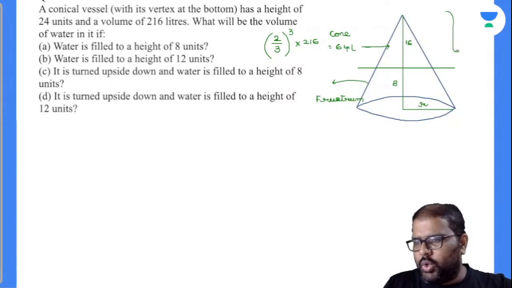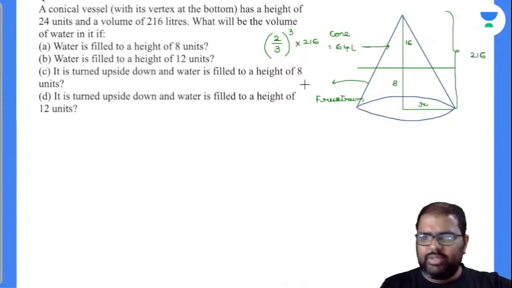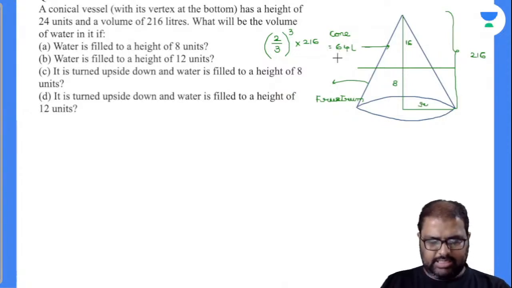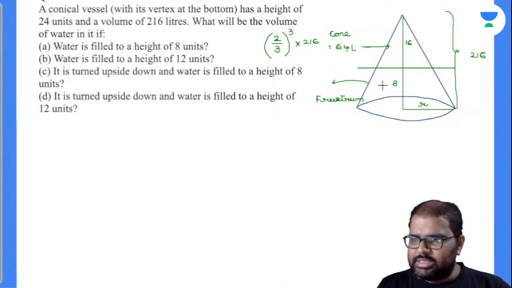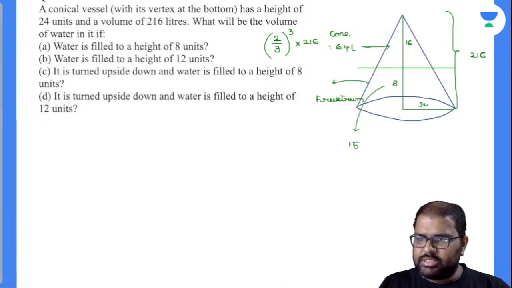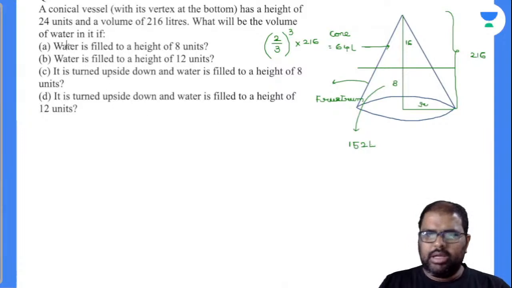Total cone can hold 216 liters. What is the remaining value there? So remove 16, 200, remove 36, 170. So 216 minus 64. Yes, perfectly right. You're right. 216 minus 64 is 152 liters. Now this part can hold how much? 152 liters. Now come to the next question.